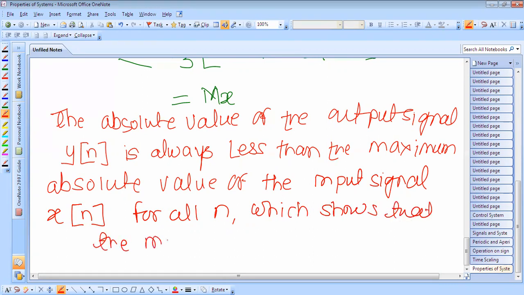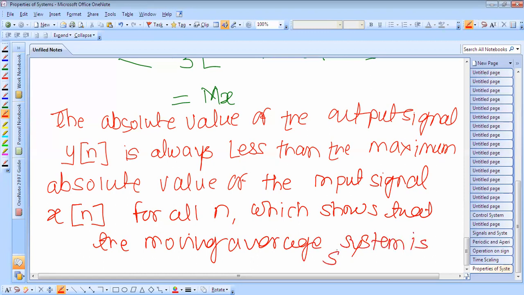Okay, this is the first property of the system, that is the input and output stability.